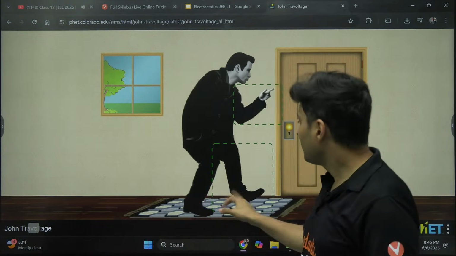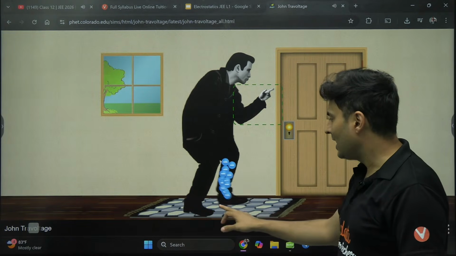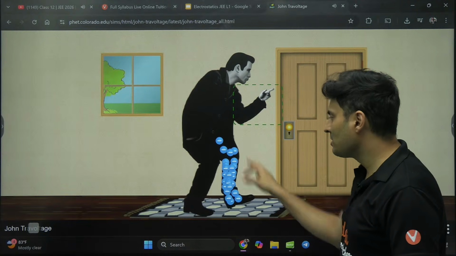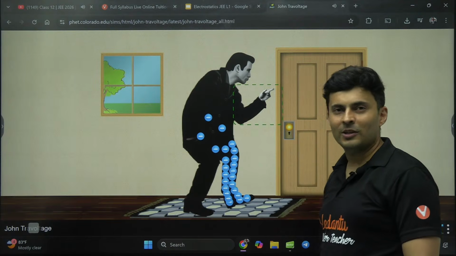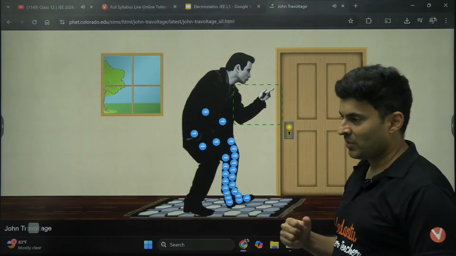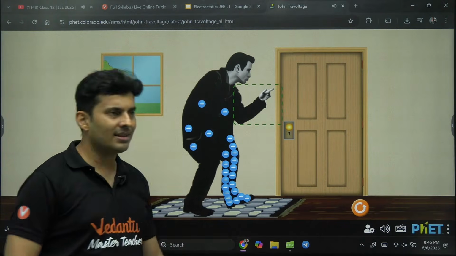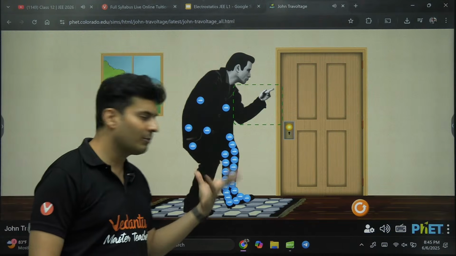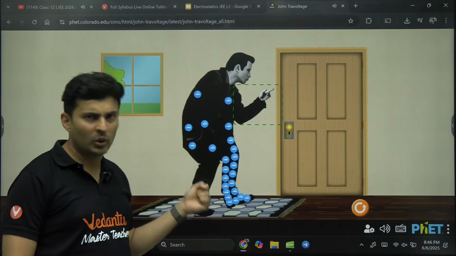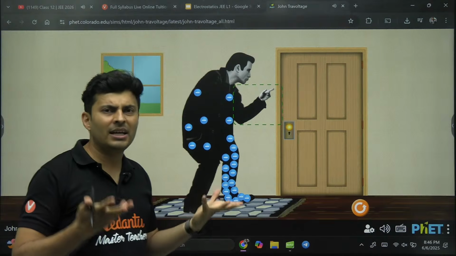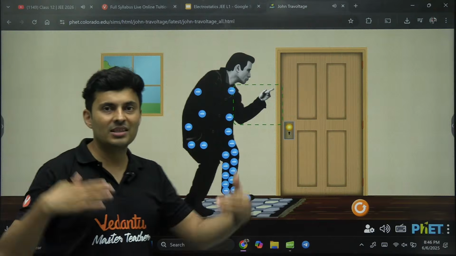For example, this person is walking on the carpet flooring, and as he walks, you can see some negative charges entering the human body. Who loves the electrons, guys? The person or the carpet? Obviously, the person, the clothes he is wearing, they love the electrons. That is why the electrons are getting pulled. But maybe the carpet does not love the electrons as much as the clothes or the person does. So it loses the electrons in this battle of collisions.